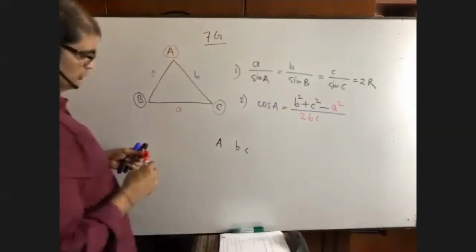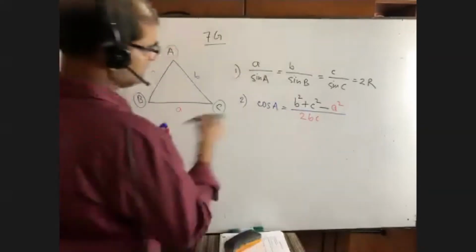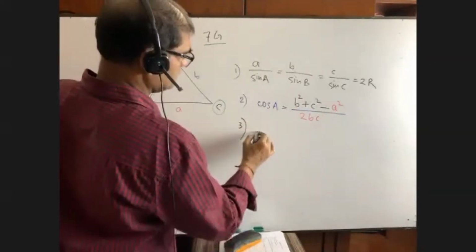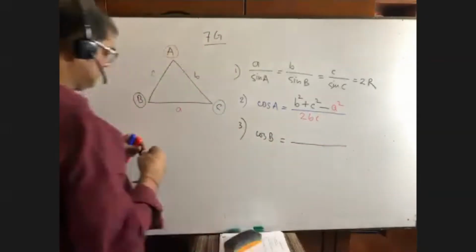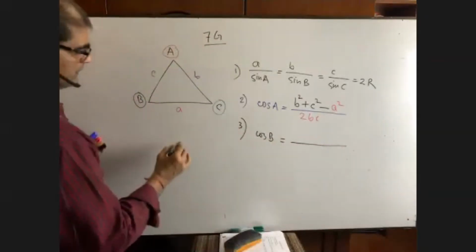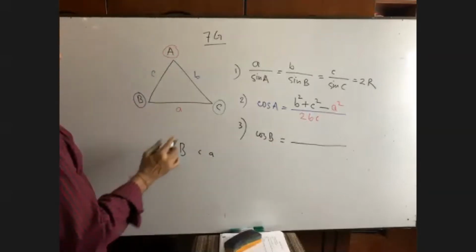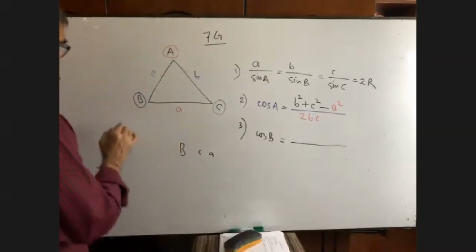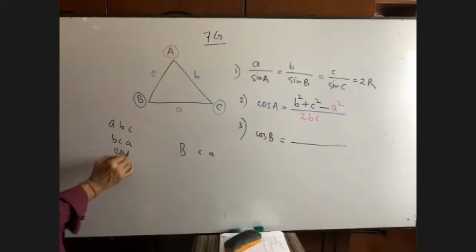Is it possible for you, if I write down what is the formula of cos B? After B, it comes C and A, right? I mean the cyclic expression A, B, C, B, C, A, C, A, B, in this way.